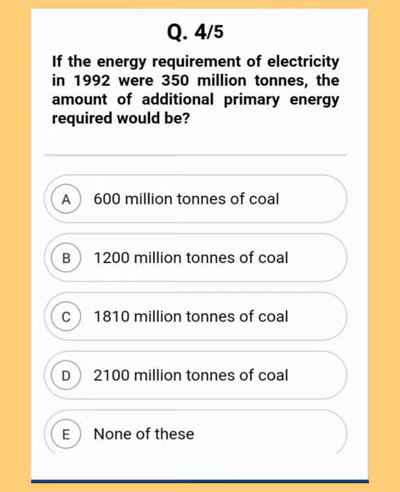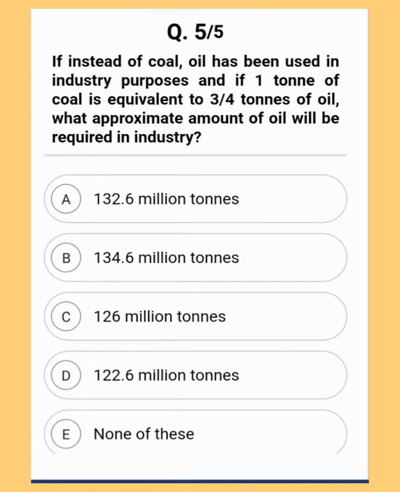Moving to the last question. If instead of coal, oil had been used in industry, and if 1 ton of coal is equivalent to 3/4 tons of oil, what approximate amount of oil will be required in industry? Option A 132.6 million tons, option B 134.6 million tons, option C 126 million tons, option D 122.6 million tons, or option E none of this.